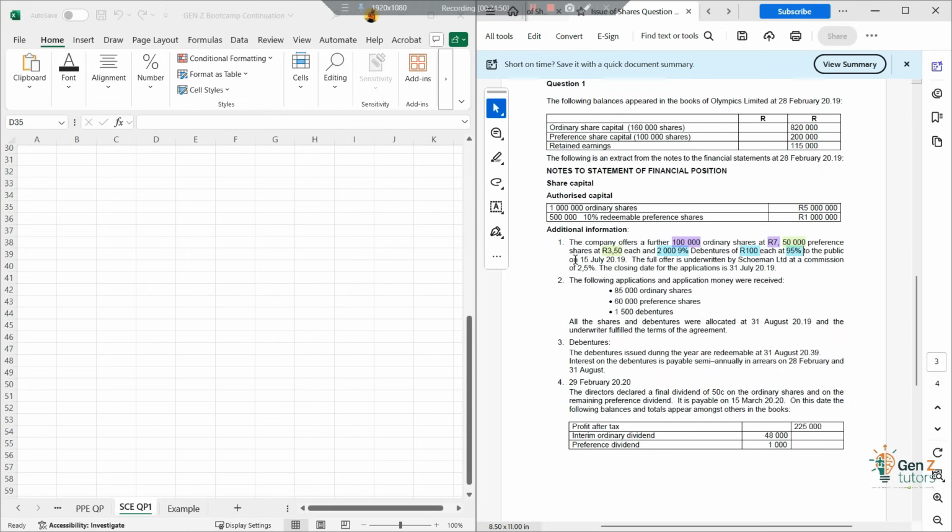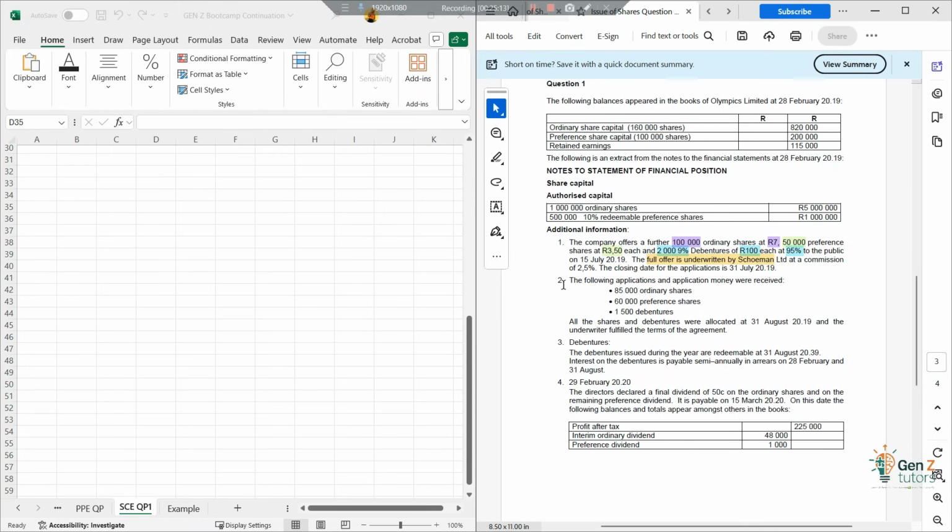And then this is on what? On 15 July. The full offer is underwritten. You see the full offer, also at the very same time, it's underwritten by Schumann Ltd, right? So Schumann Ltd is our underwriter, at a commission of 2.5%. The closing date for the application is 31 July 2019.